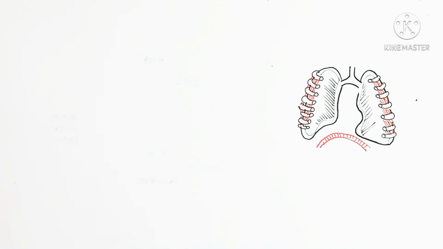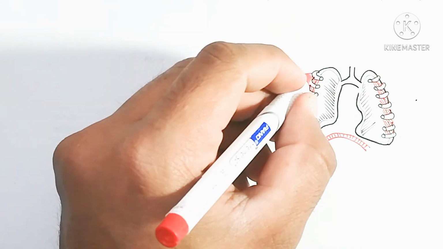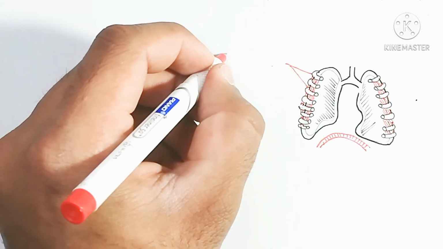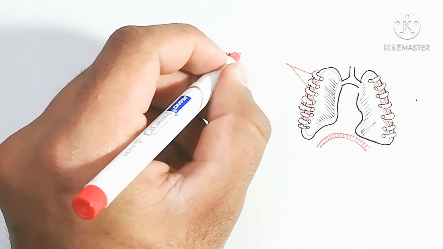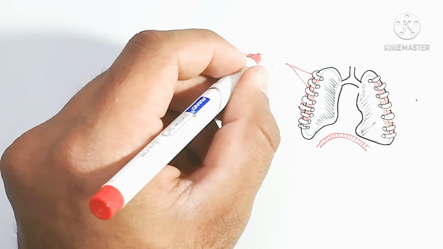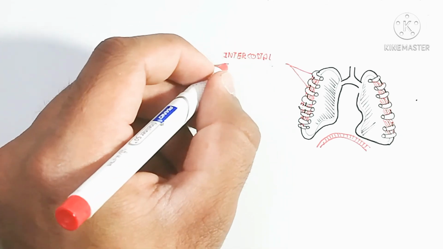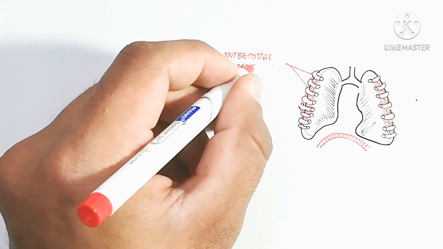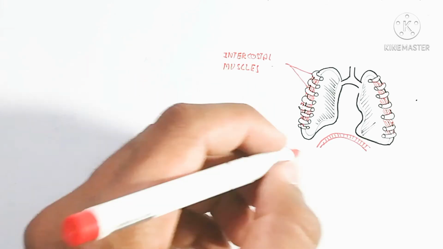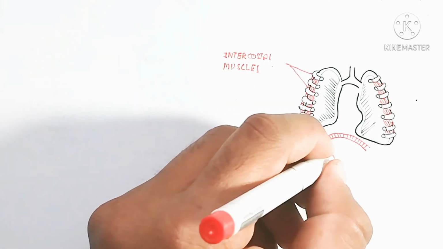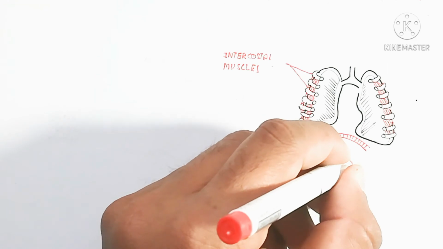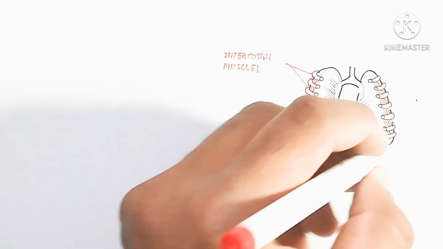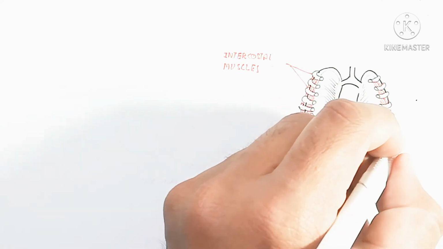The lung is present in the thoracic cavity, in the thorax region. The intercostal muscle and the diaphragm are made of muscle, and the breathing mechanism depends on the relaxation and contraction of the diaphragm.